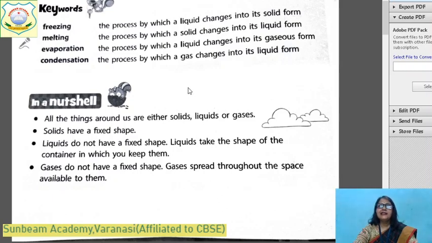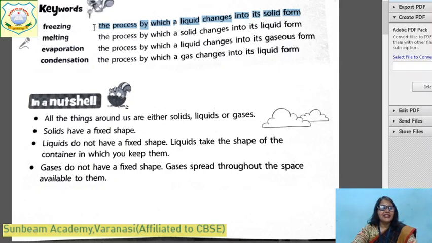What is freezing? The process by which a liquid changes into its solid form. जब liquid solid form में change होता है, you can see here. What is freezing? The process by which a liquid changes into its solid form. You keep water inside the refrigerator, it changes into ice, that is solid, is called freezing.